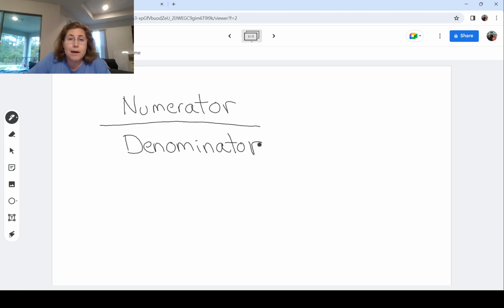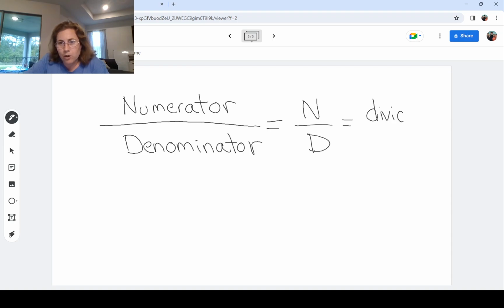Bear with me, I'm not a good speller, so I was sounding that out as I wrote it. So, numerator divided by denominator. You'll often see capital N and capital D used for this notation. You can also see these words in terms of division, in which the dividend is the numerator. I'll write out the word dividend.